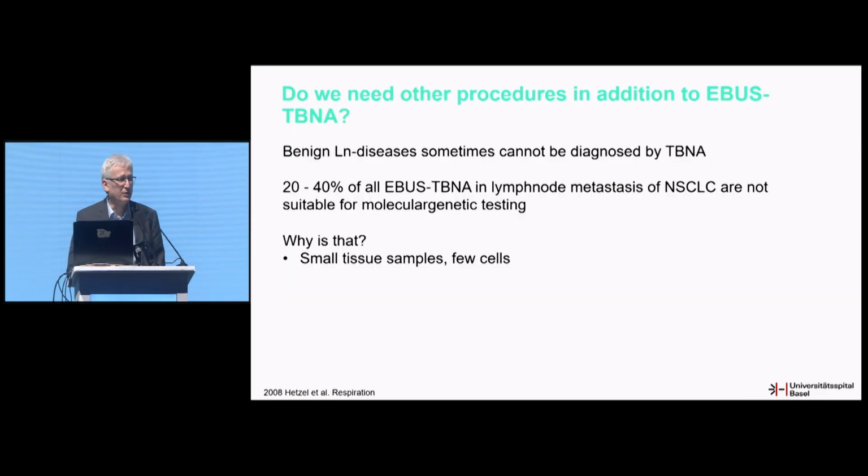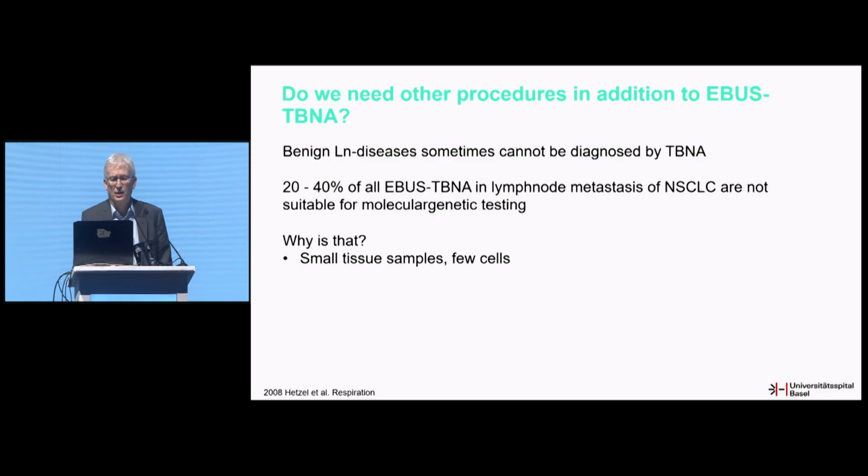Furthermore, in non-small cell lung cancer we don't always have enough tissue for molecular genetic testing. In the studies published so far, and it probably depends on the center, it was between 20 and 40%.